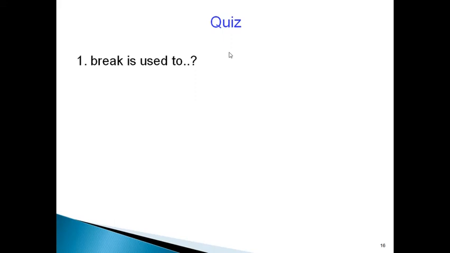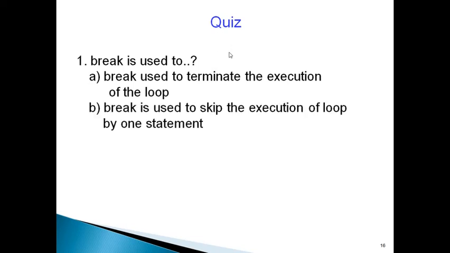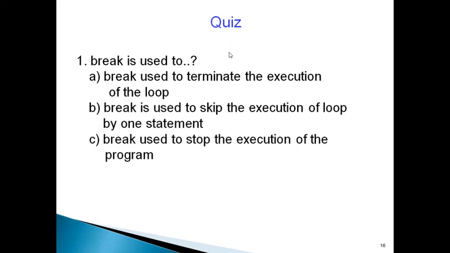Break is used to terminate the execution of the loop. Break is used to skip the execution of the loop by one statement. Break is used to stop the execution of the program. Which one is correct? Break is used to terminate the execution of the loop.